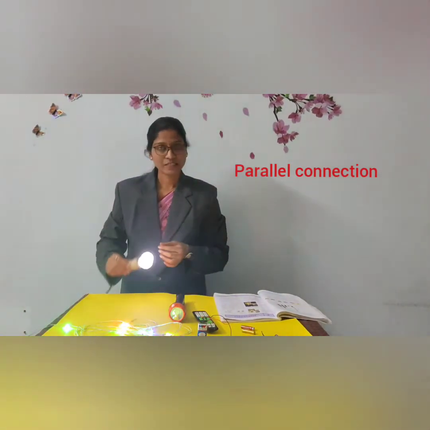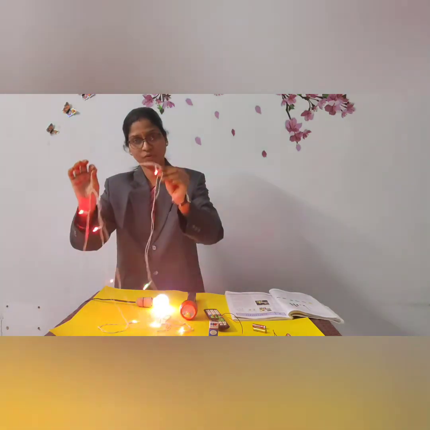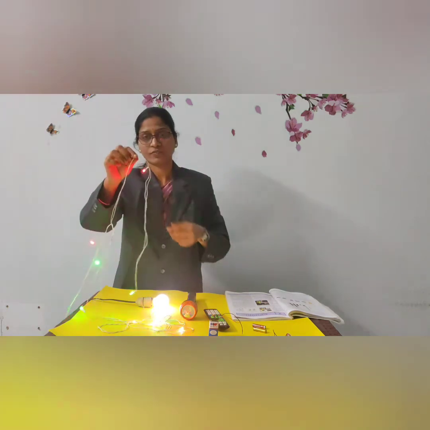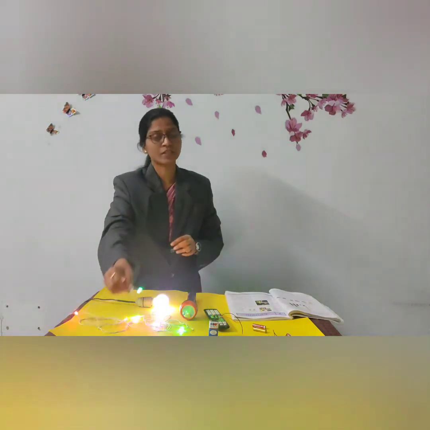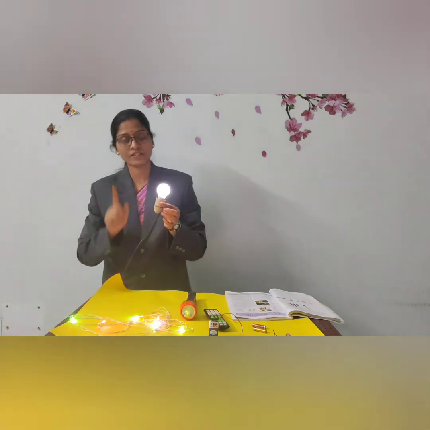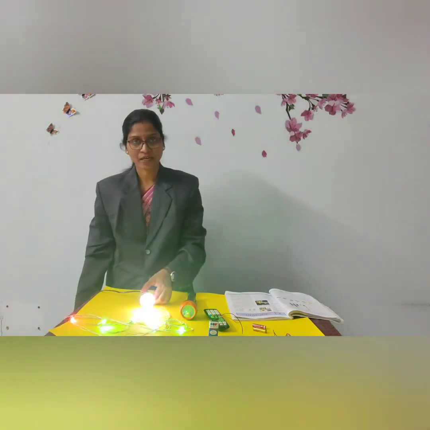But in case of series connection, if one of the bulbs is disconnected, then they will stop glowing. So when we switch on, all the bulbs will start glowing. So this is the condition of the series connection, where if we switch on, all the bulbs will glow. If we switch off, all the bulbs will not glow. But in case of parallel connection, there is a single switch for each bulb. If we switch on and off, the bulb will start glowing and not glow. So this is the difference between series and parallel connections.